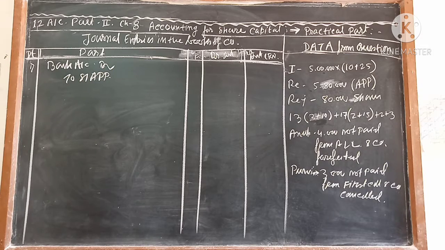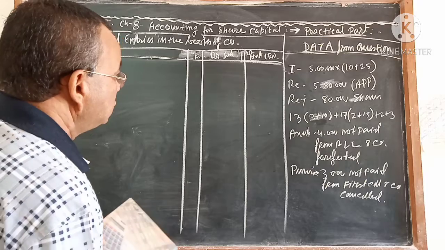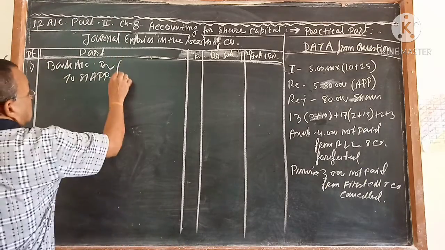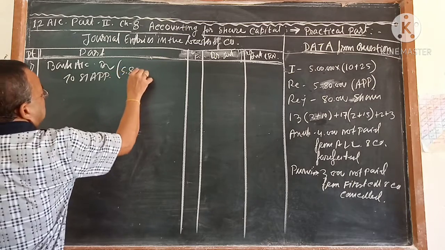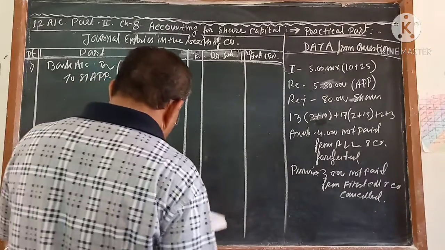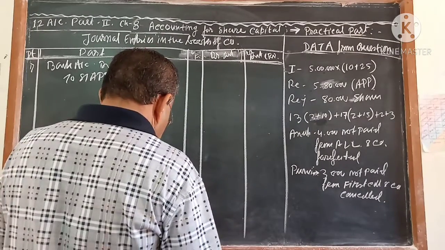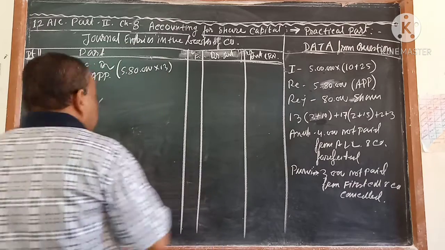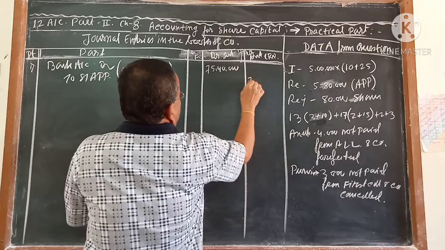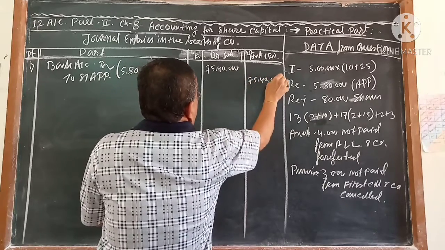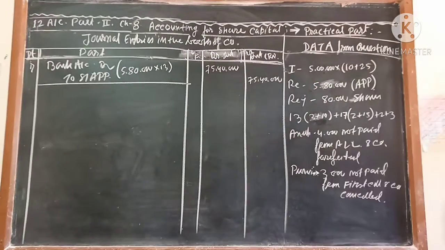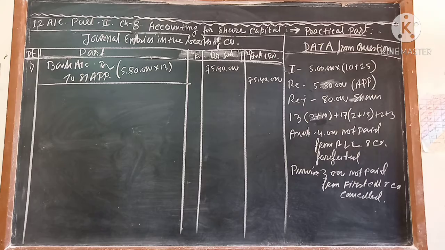The amount will be 5 lakh 80 into 13. Is it not? 5 lakh 80 into 13. The amount I am writing from your book, you will check it afterwards. That is 75 40 000. That you understand. The next thing we will pass is for receiving.